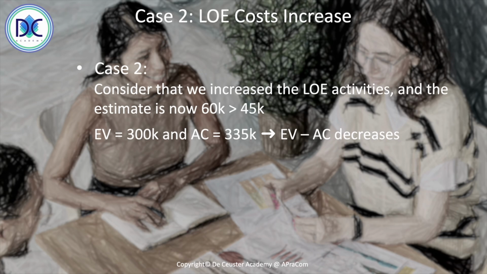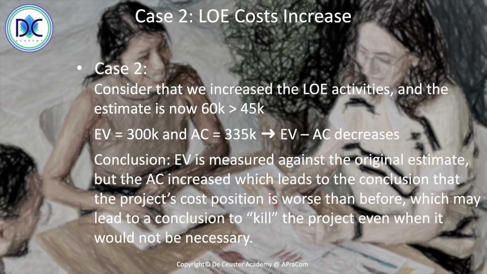And we see that the EV minus the AC decreases. So we still have the original earned value, but the actual cost is now higher. Again, we are measuring the EV against the original estimate, but the actual cost increased, which leads to the conclusion that the project's cost position is worse than before. This may lead to the decision to kill the project, even when it wouldn't be necessary, because we are now overestimating the actual cost. We are underestimating the financial performance.